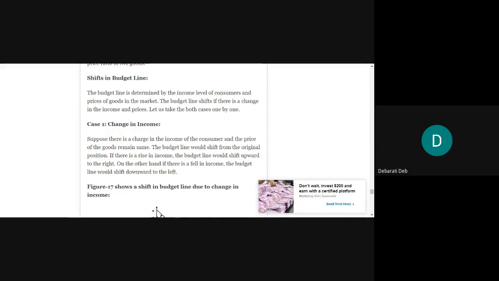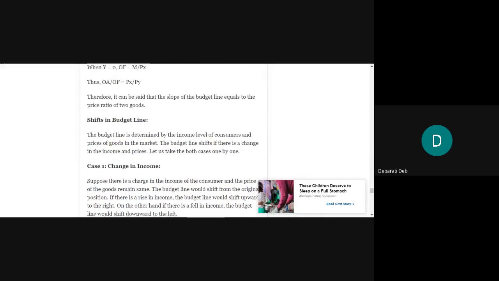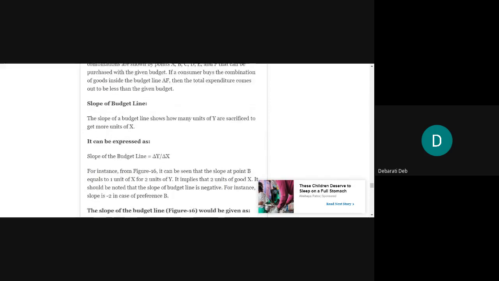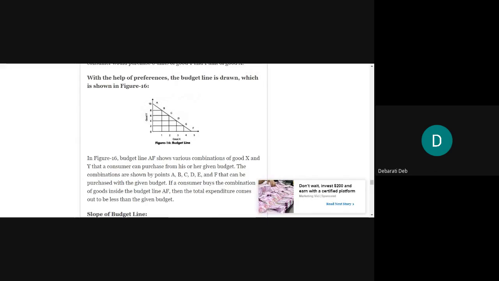What are those two limitations? The first limitation is his income, and the second limitation is the prices of the commodities. Okay, so this is the concept of budget line. With that, we had seen yesterday that the budget line looks like a straight line. The slope also we had understood, how the slopes are calculated. This was the look of a budget line.